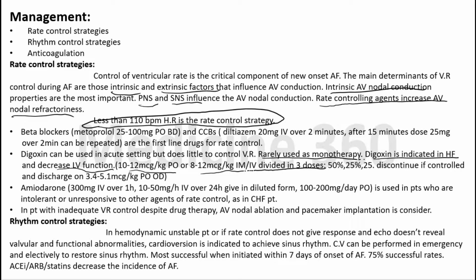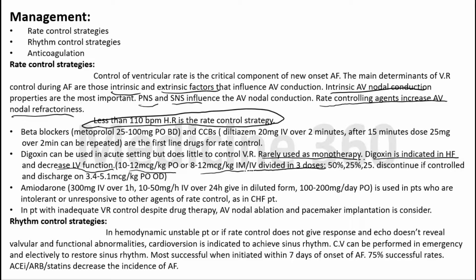We calculate the dose of digoxin for the patient at 8 to 12 microgram per kg. For a 70 kg man, the dose will be approximately 0.5 milligram. With 50% of the dose, for example 0.25 milligram, we initially give a loading dose.